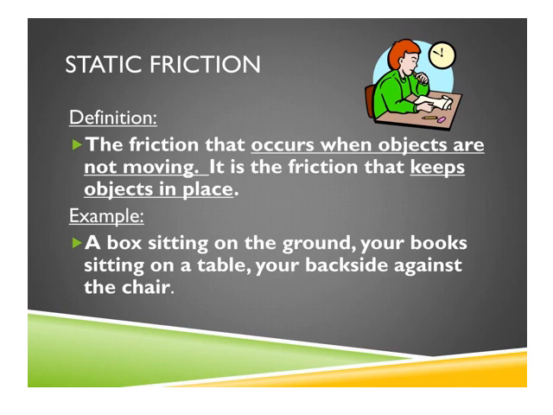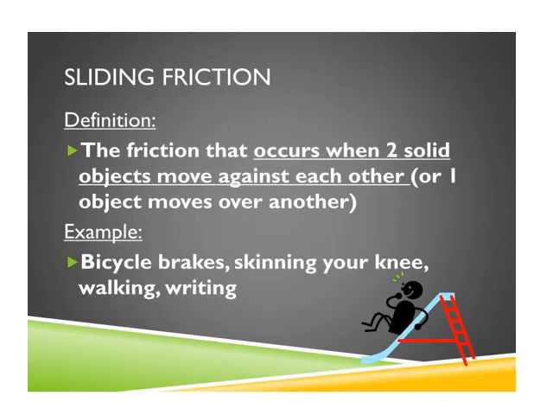First, static friction. The definition is the friction that occurs when objects are not moving. It is the friction that keeps the object in place. Examples: a box sitting on the ground, your book sitting on a table, your backside against the chair. Sliding friction.